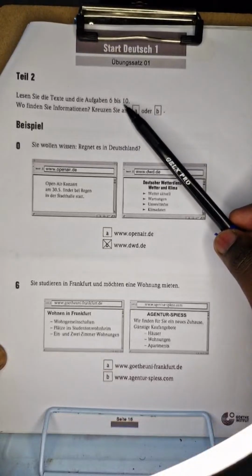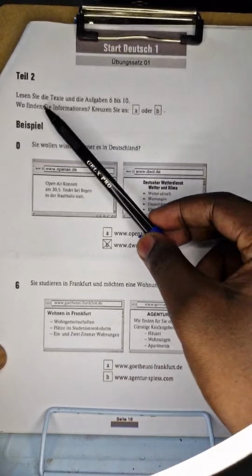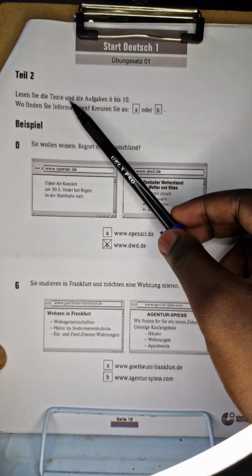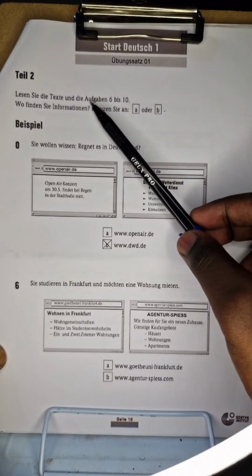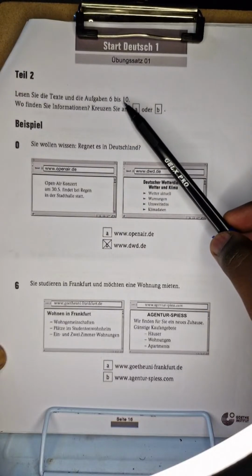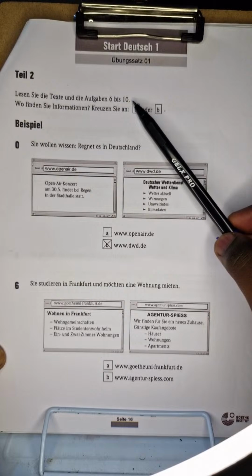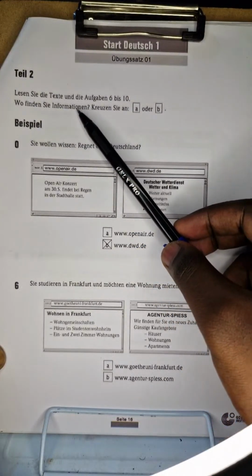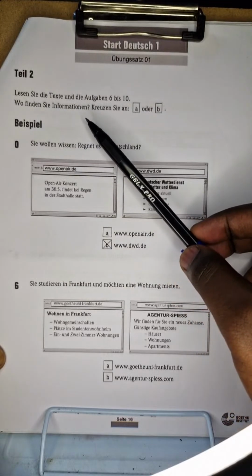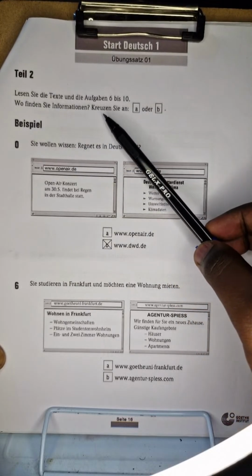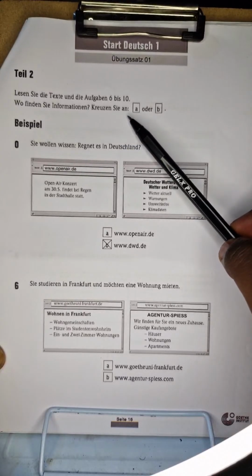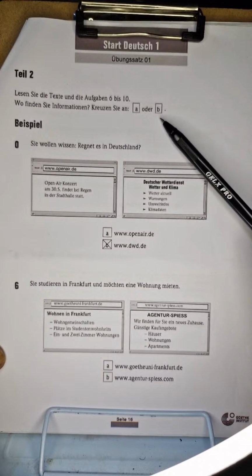Now let's try to understand the instructions. Lesen Sie die Texte: read the texts, und die Aufgaben, and the questions 6 bis 10. And then they ask you, wo finden Sie Informationen? So where are you going to find information? And then kreuzen Sie an, that is A oder B, right?